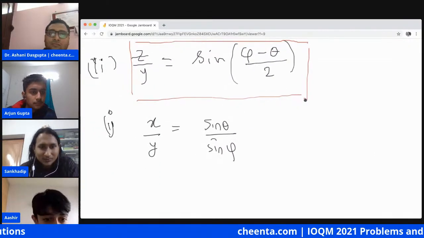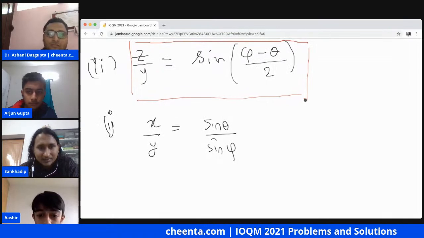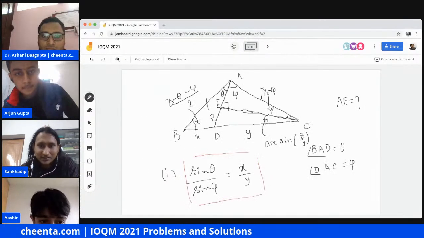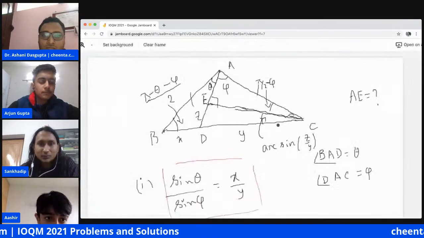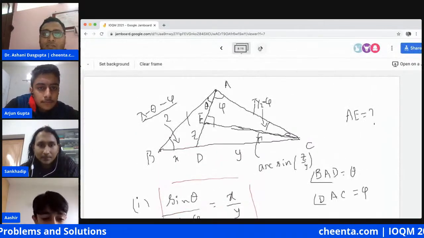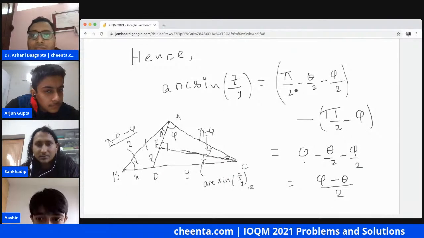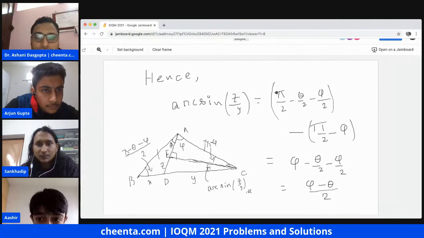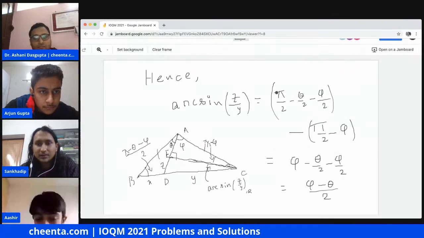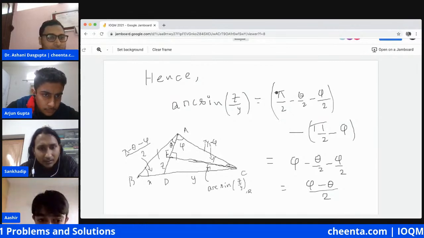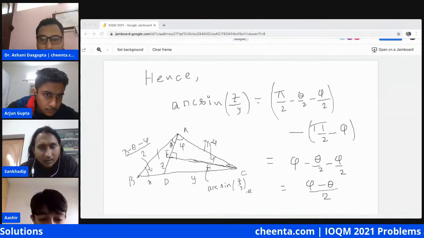Okay, so CE, I'm just checking if we really need to do all that. So still board number 10. CE is root y square minus z square, and